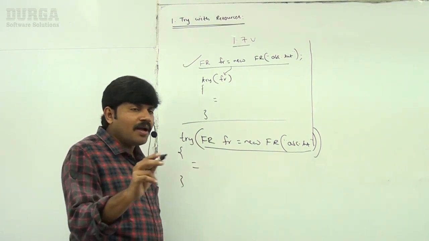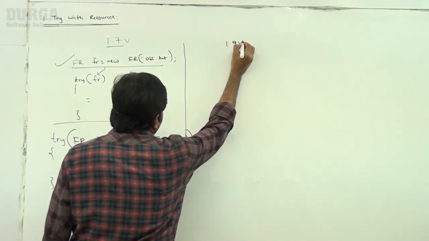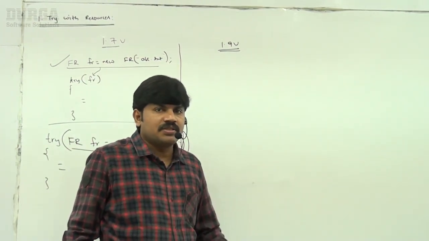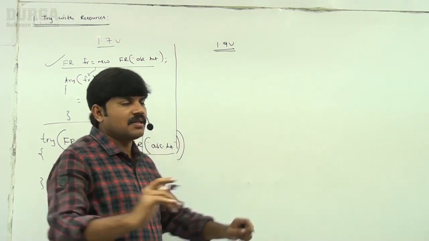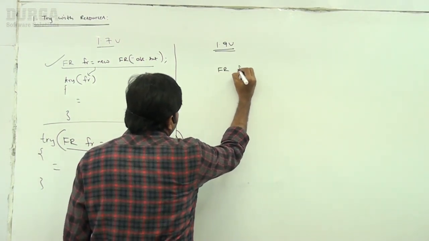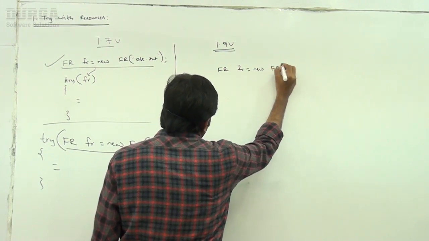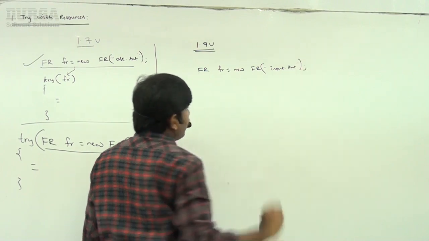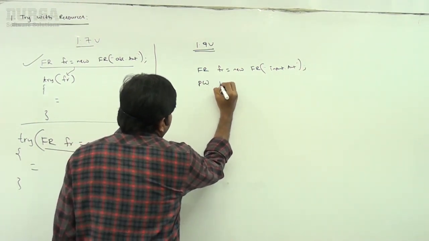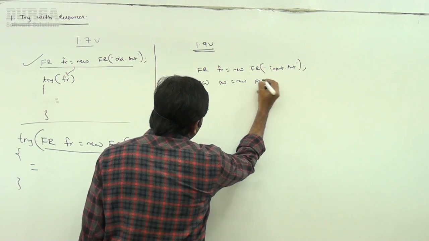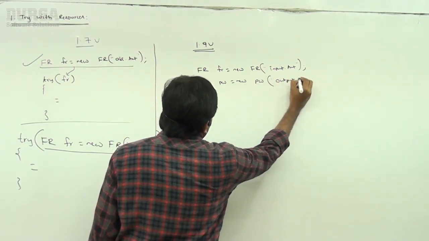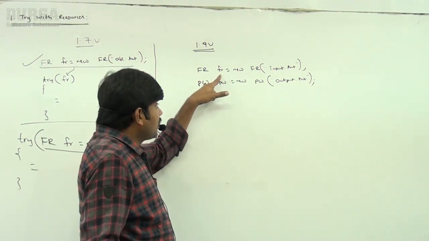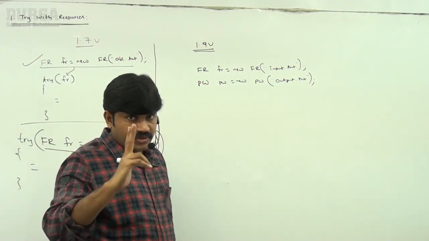Remember this one. But in the 1.9 version, already declared resources happily you can use, no problem at all. Now FileReader fr is equal to new FileReader of input.txt. Similarly PrintWriter pw is equal to new PrintWriter of output.txt. How many resources did I open? Can you please tell? fr and then pw. Two resources I opened.